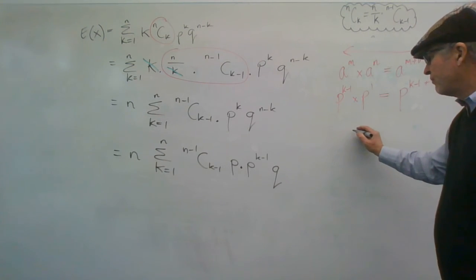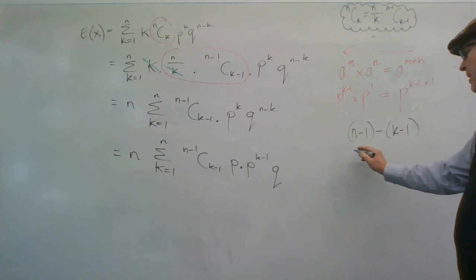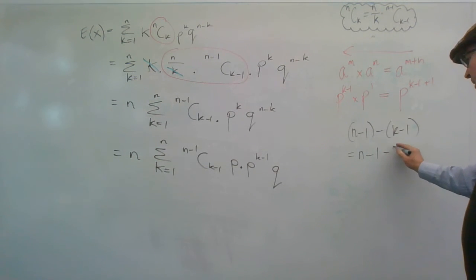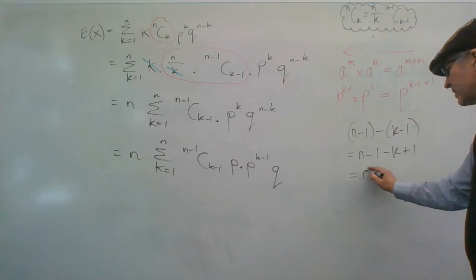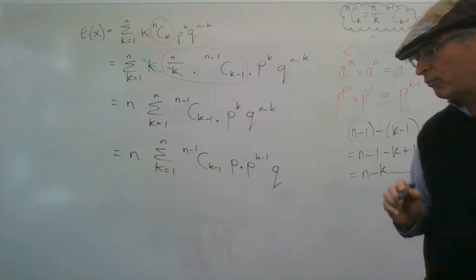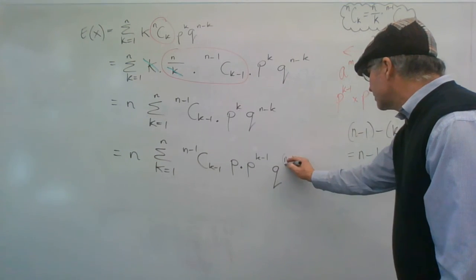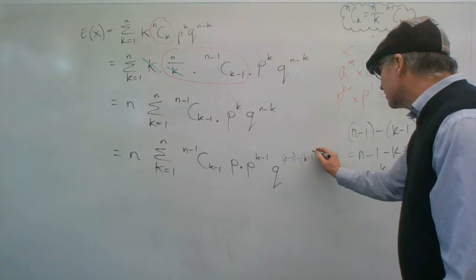And that's why I write that down for you. n minus 1 minus k minus 1 is equal to n minus 1 minus k plus 1, which equals n minus k, right? So I can write n minus k as that, which is going to be helpful. So instead of n minus k, I'm writing n minus 1 minus k minus 1.